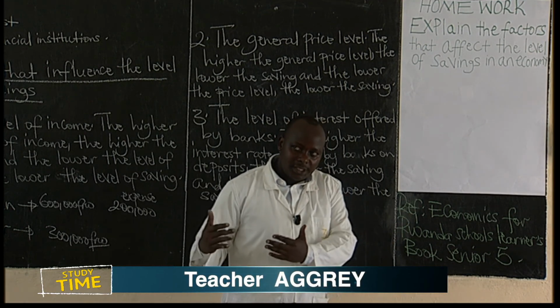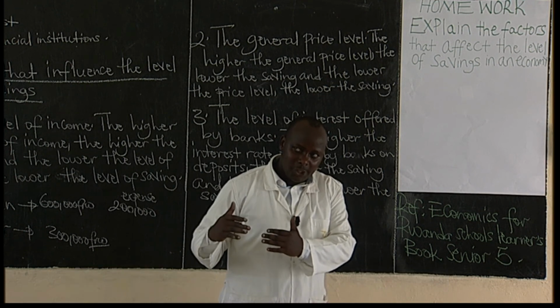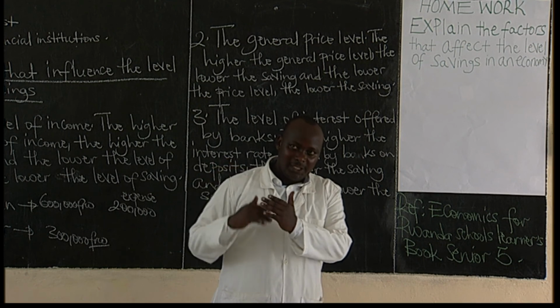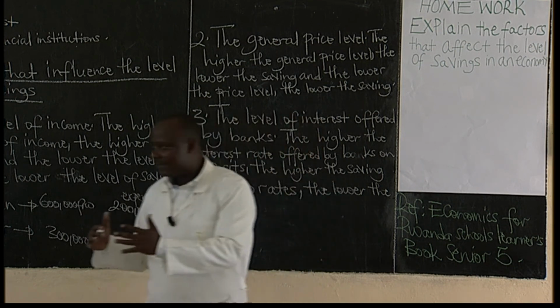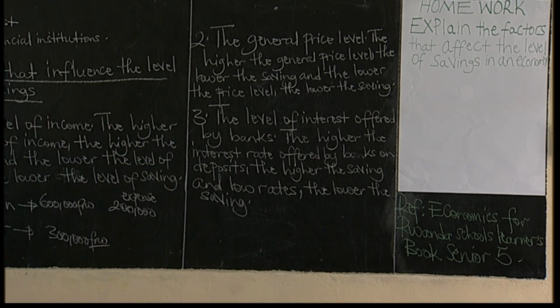Remember, when you are explaining these factors, you explain two sides. What leads to high savings? What leads to low savings? Now, learners, I hope that you can define saving and explain the factors that influence savings.